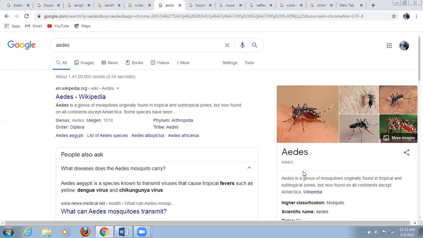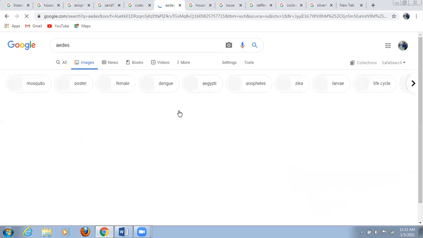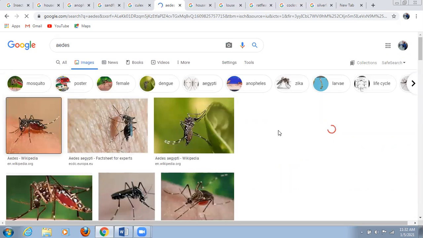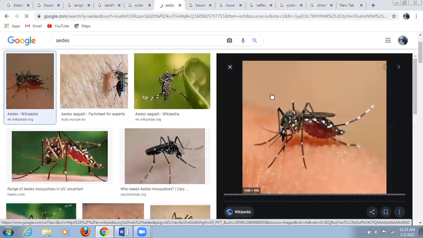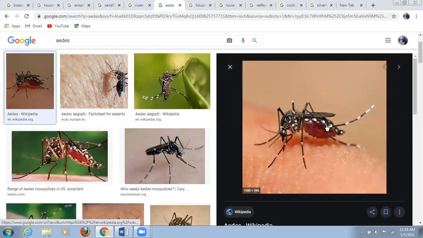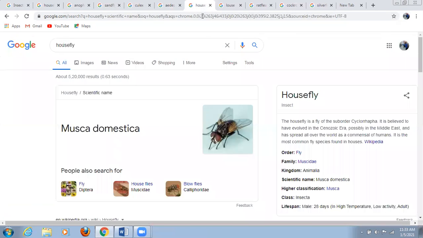Aedes is a genus of mosquito originally found in the tropical and subtropical regions. You can see on your screen, these Aedes mosquitoes have specific marks on their legs and body. These are white patches, so we can easily identify these particular insects.